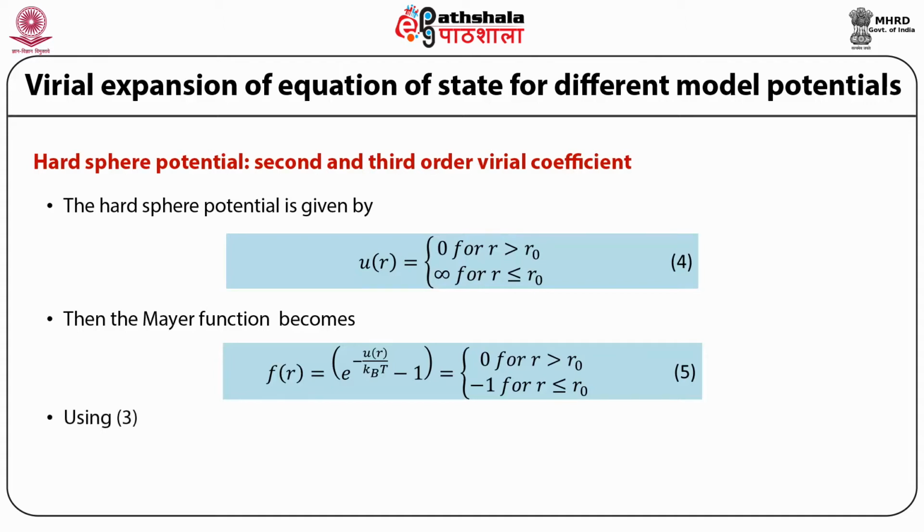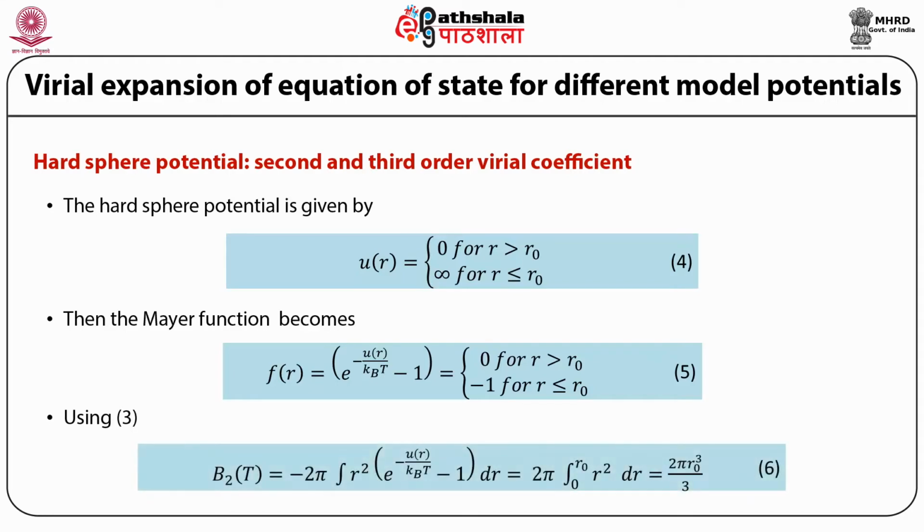Using this, the second virial coefficient B2 as a function of T then becomes equal to minus 2π times the integral over r raised to power 2 multiplied by e raised to power minus U(r) upon kBT minus 1 dr, which is equal to 2π times the integral from 0 to r0 of r square dr, which is equal to 2π r0 raised to power 3 divided by 3. It is worth noting that the second virial coefficient is independent of temperature, as is expected.